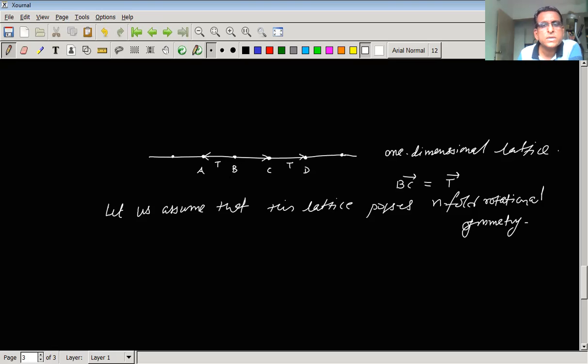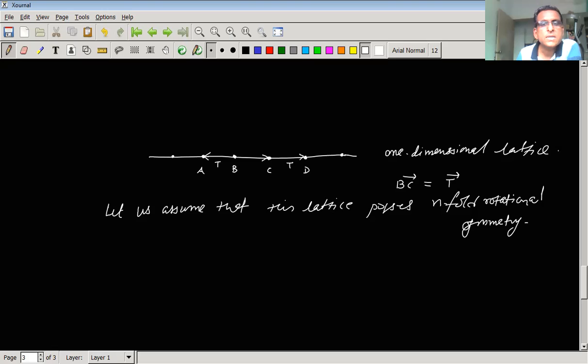So let us rotate the translation vector BA about an axis passing through the point B and perpendicular to the plane of the paper, the plane of the board. Let us rotate the translation vector through the angle theta about the axis passing through the point B in the clockwise direction.